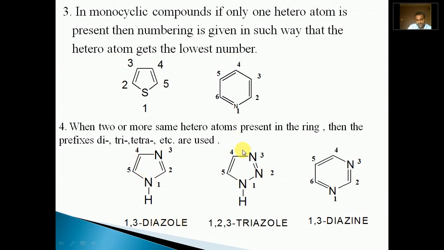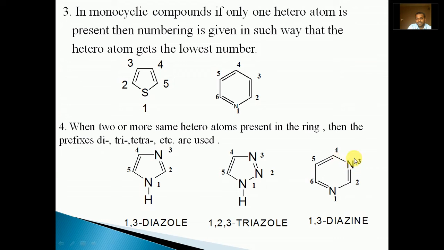Again, in this heterocyclic compound there are three nitrogen atoms, so for three, the prefix tri should be used. First, the name for a five-membered nitrogen-containing ring is azole, and as it contains three heteroatoms, triazole, and numbering at the position of these three nitrogens, 1, 2, 3 or 1, 2, 3. That's why the name becomes 1,2,3-triazole.